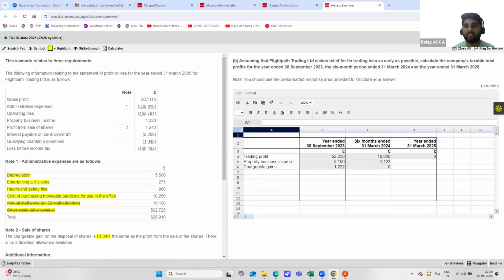In this part, it has been given: assuming that Flightpath Trading Limited claims reliefs for its trading losses as early as possible, calculate the company's taxable total profits for the year ended 30th September 2023, for the 6 months period to 31st March 2024, and for the year ended 31st March 2025. So it has been mentioned that Flightpath Limited wants to claim its trading losses as early as possible. That means first it has to set off against its current year, then it can carry back for a period of 12 months.